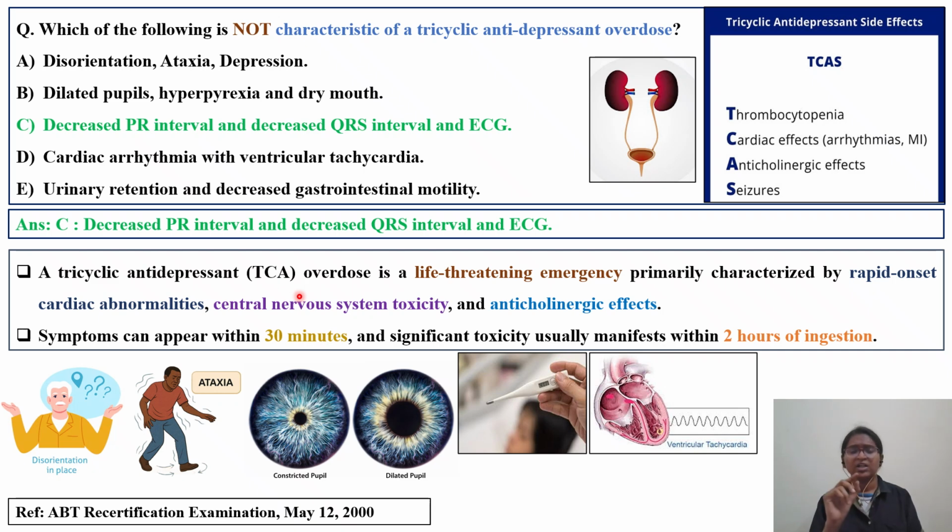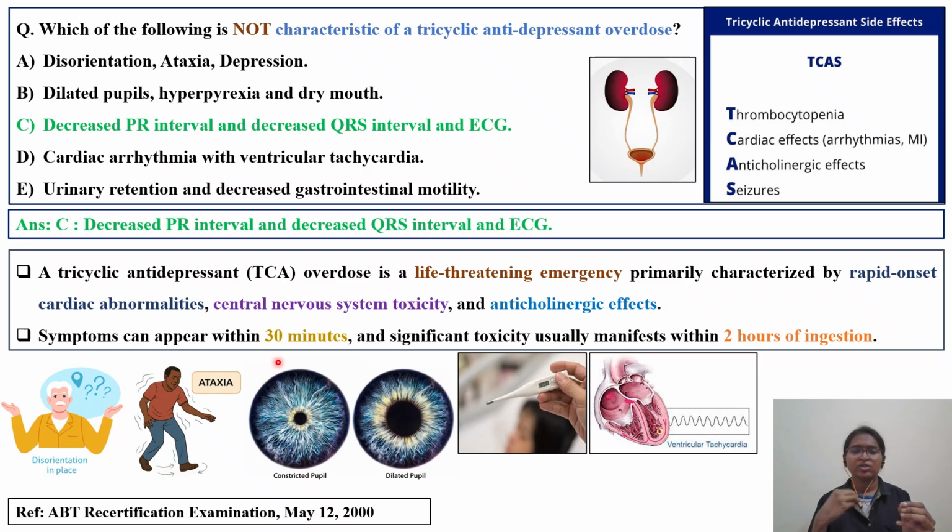In addition to considering the CVS, that is the heart, as the primary target organ of toxicity, it also has adverse effects on the CNS, and it also shows some anticholinergic effects. So we will see what CNS effects and what anticholinergic effects this tricyclic antidepressant overdose causes. Symptoms can appear within 30 minutes.